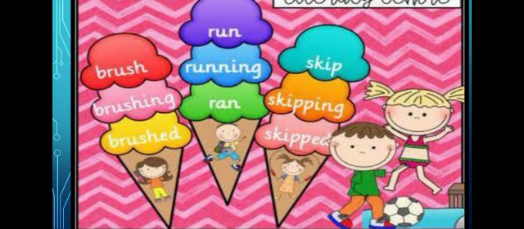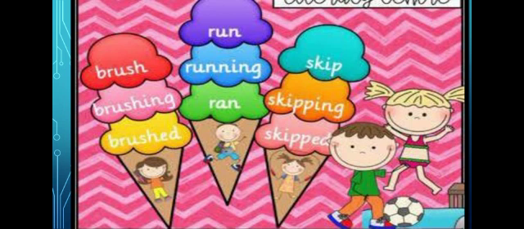Okay. So in forms of verbs, we use the first form: brush, look, smile, laugh, cry, sit, stand, knock, jump, run, skip. These are the first form.